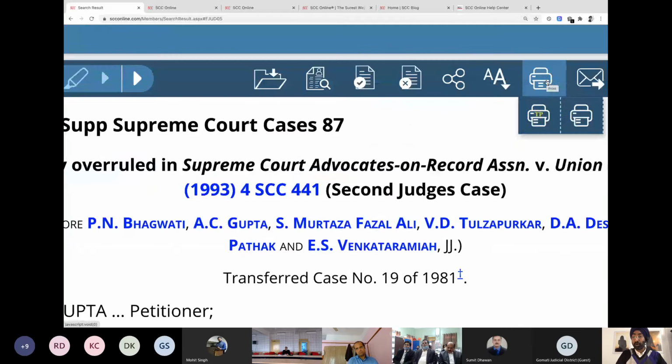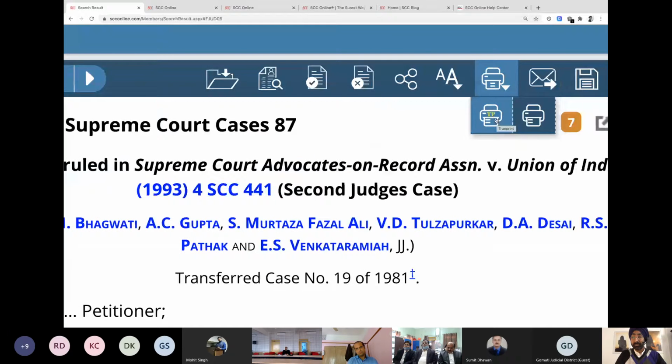Now in print, you have two options. One is a True Print, the other one is a non-True Print. A non-True Print is just a print of the internet, whatever the judgment looks like on the internet right now. It'll give you the same format. But let's not get there. Let's get to the TP, that is True Print. If I click on this, let me zoom out and I'll click on True Print.